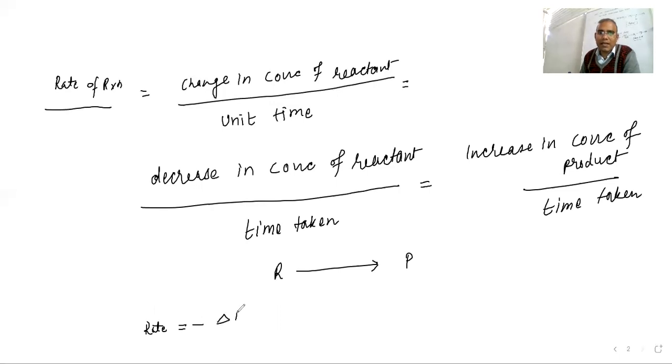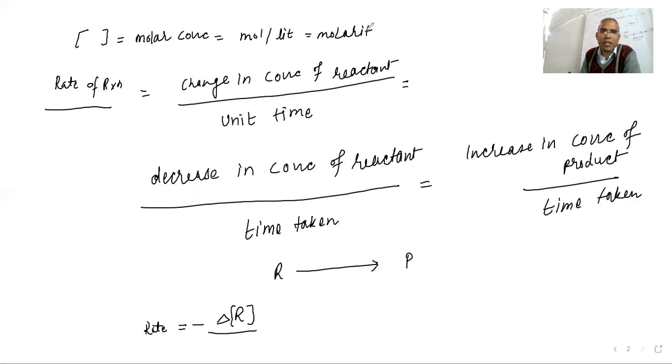Delta means change in concentration, and we write R in square brackets because it is a concentration. Square brackets mean molar concentration, or you can write mole per liter, or molarity. They are the same term.